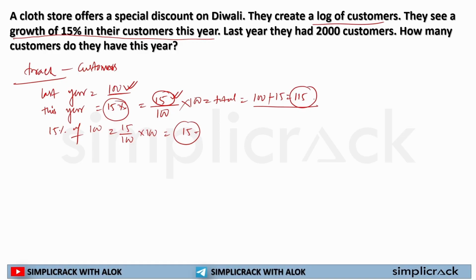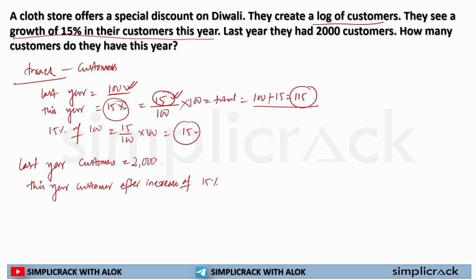Now here it is given that last year they had 2000 customers. Last year customers 2000. Now we have to find out this year's customers after an increase of 15%.